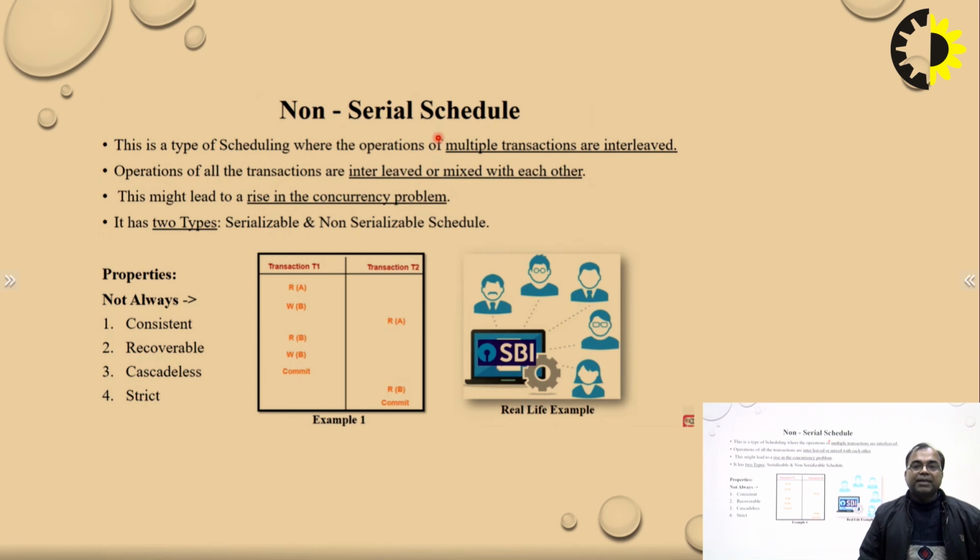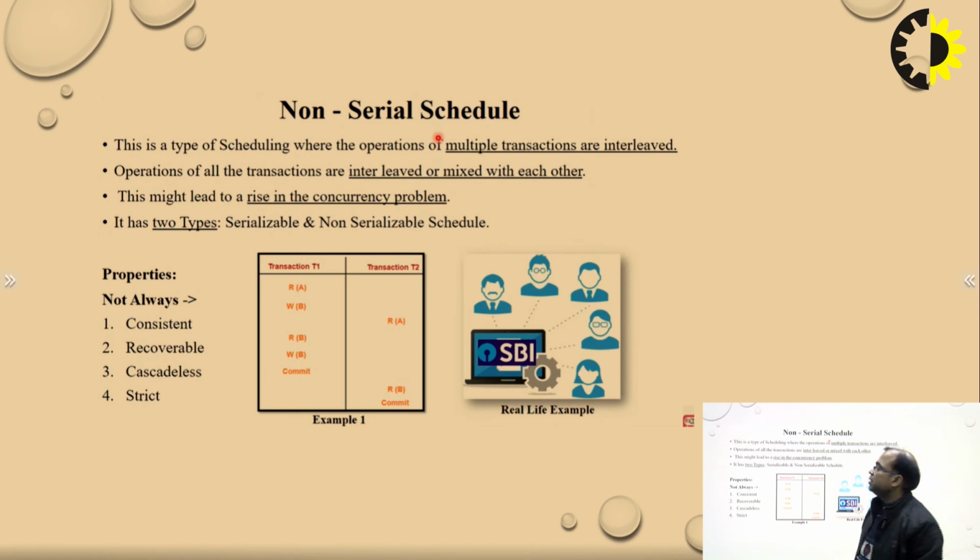It means multiple transactions are interleaved one after another. If T1 is committed before T2 starts, then there is no interleaving. But if they are interleaved, with no seriality one after another, then it is called a non-serial schedule.